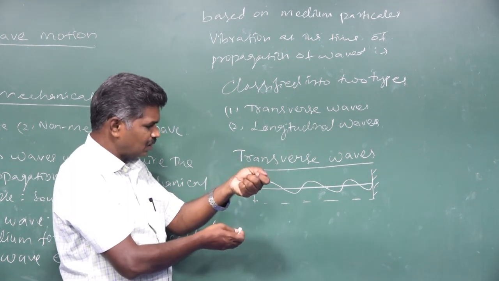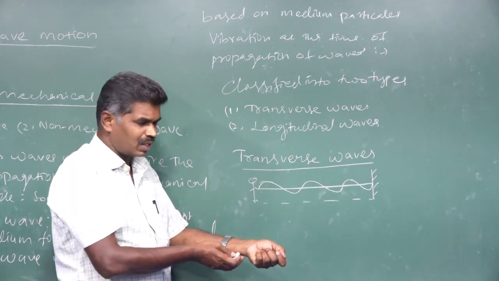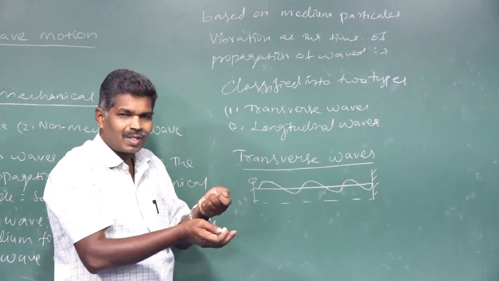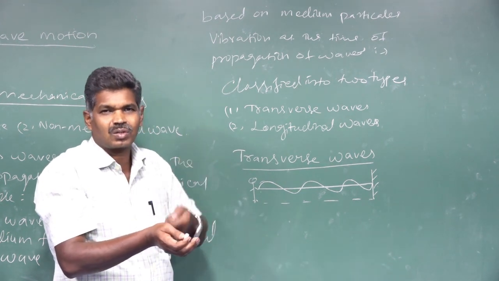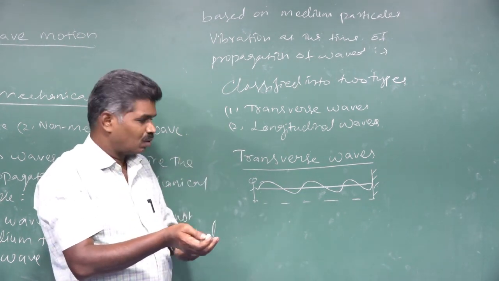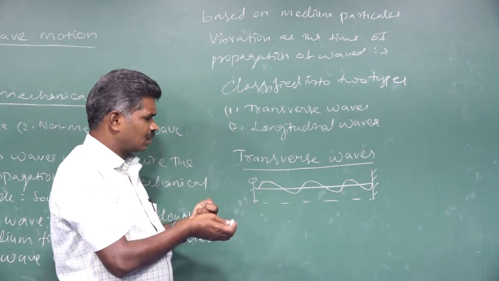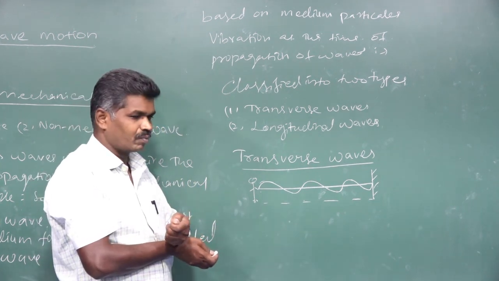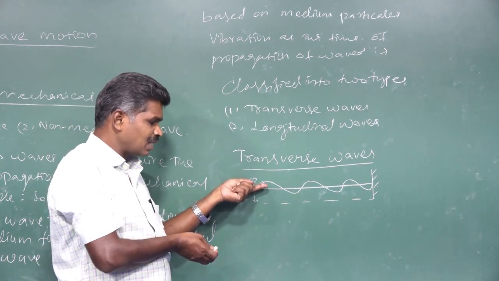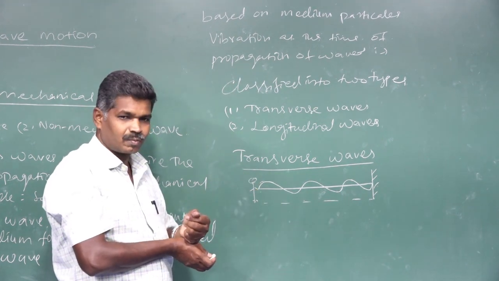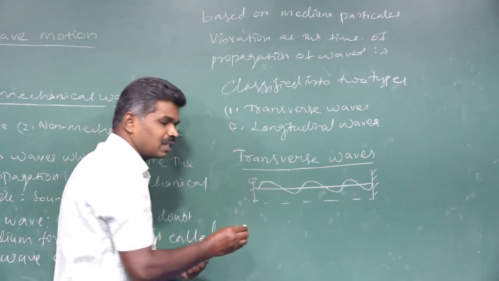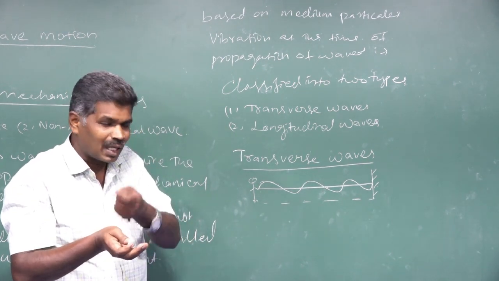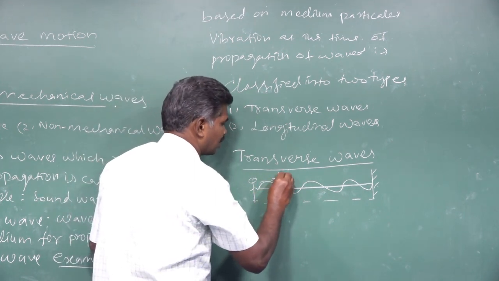Next it moves in the downward direction, and finally it vibrates like a sinusoidal waveform. The portion of the string that moves upward from its mean position is called a crest.